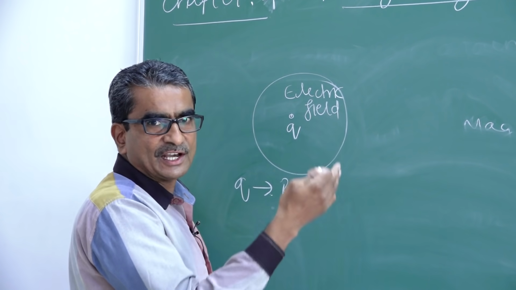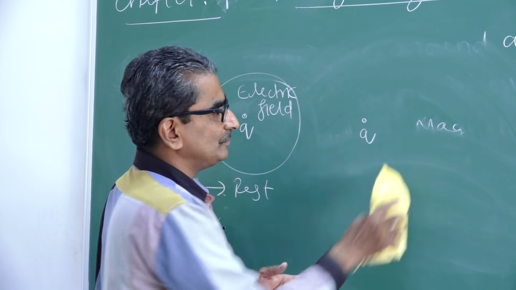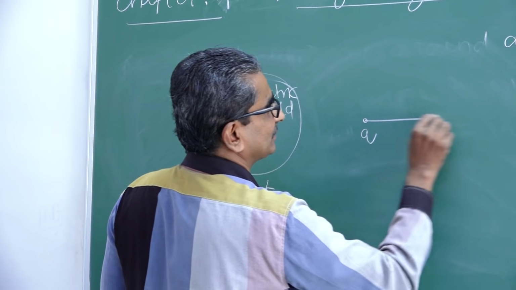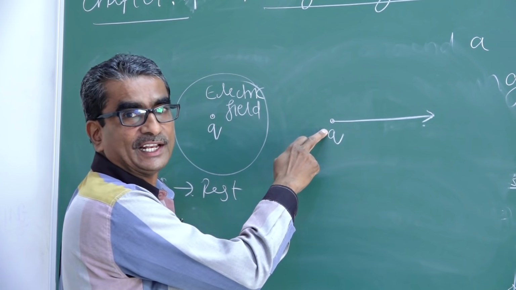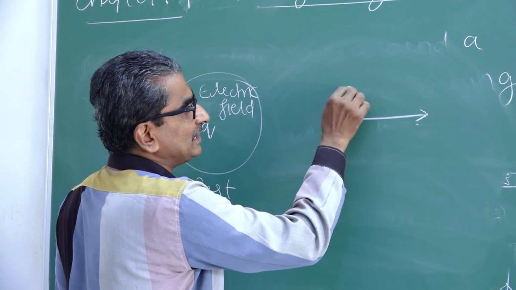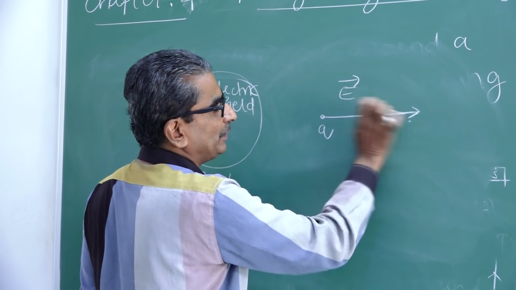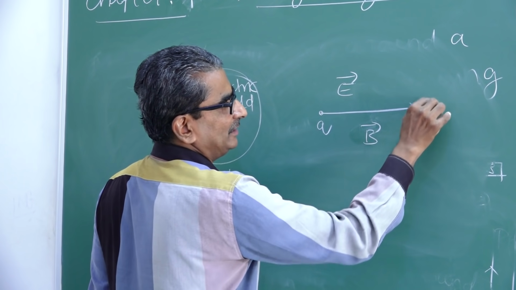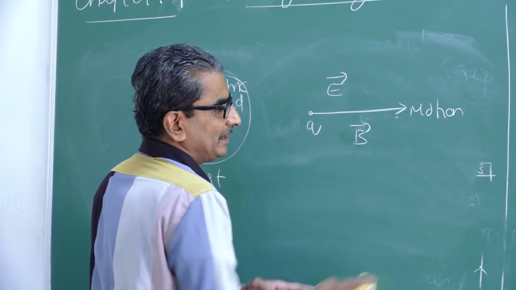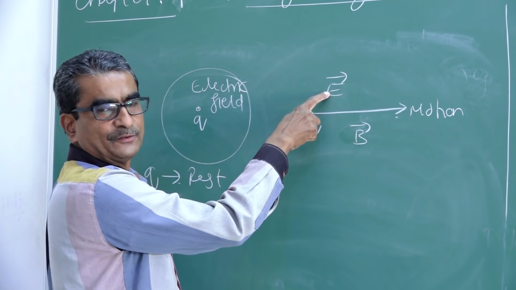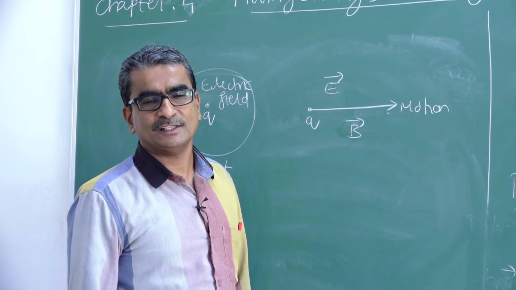Suppose the same charge is set into motion, that means the charge Q moves like this. Then in addition to the electric field, the moving charge is also going to produce a magnetic field.